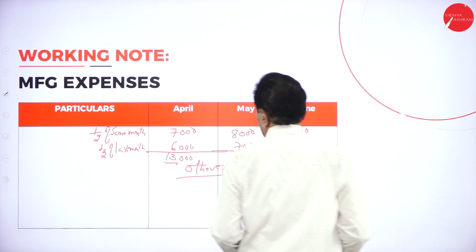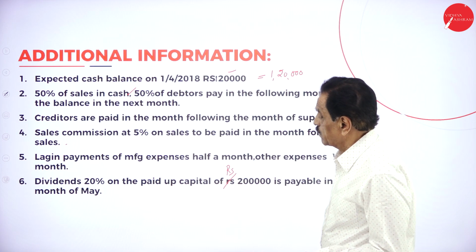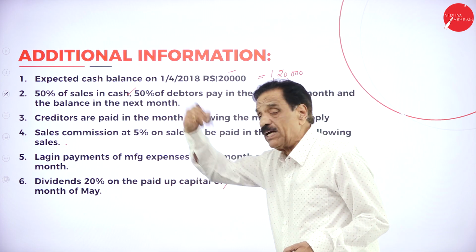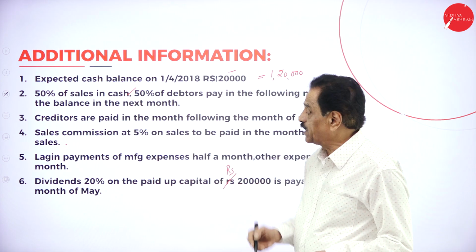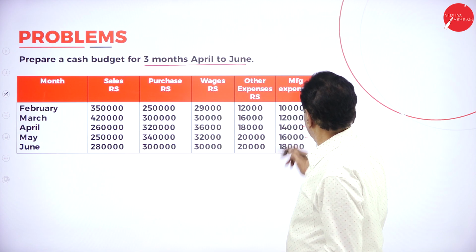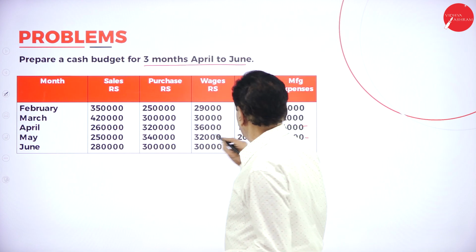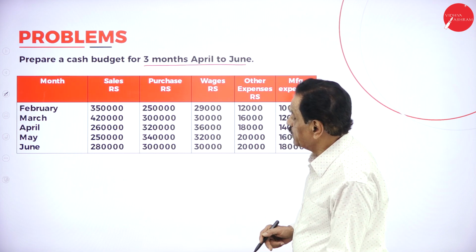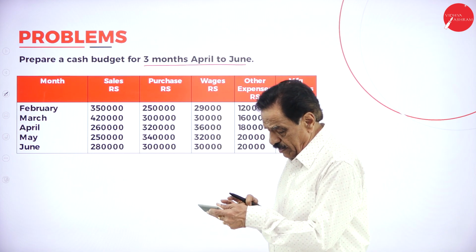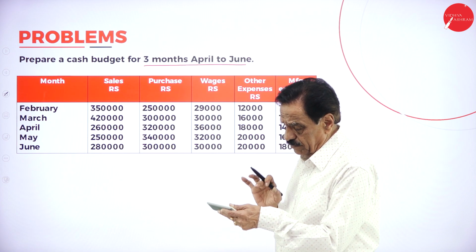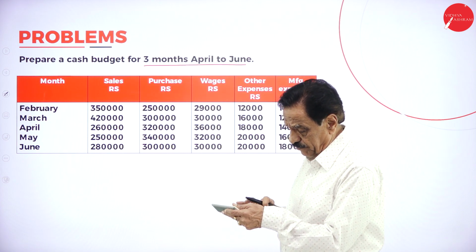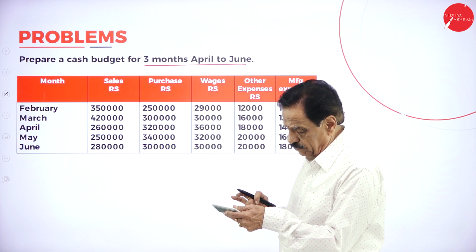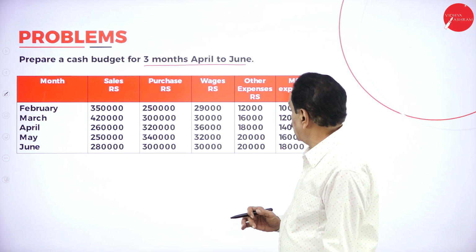Then other expenses. Expense, 1/4 will be paid in the future date, 3/4 of the same month. Other expenses, 3/4 of the same month. 18,000 is there. 18,000 into 3 divided by 4, 13,500.